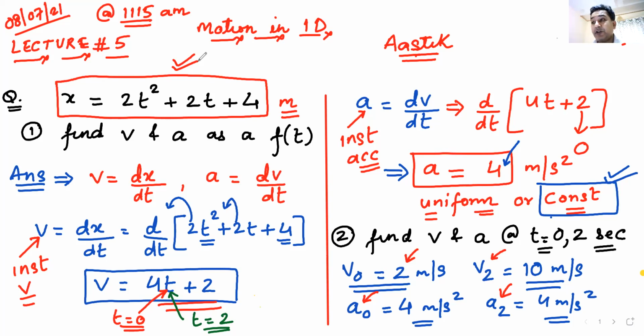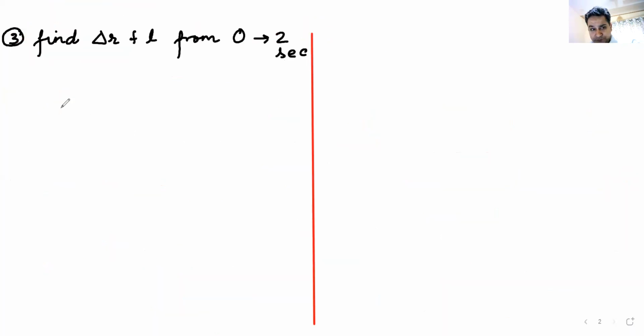So this will be an example of motion in 1 dimension. The particle is moving only along which axis? It is only moving along the x-axis. Do we understand this, beta? So you have to tell me what is the displacement and distance traveled. It is not turning back. It is just moving in a straight line. What is the displacement and distance from 0 to 2 seconds? How will you find this out?